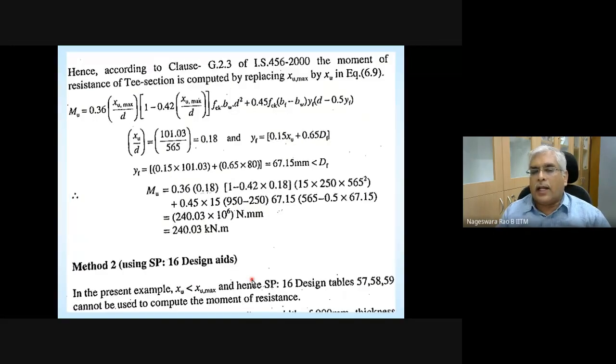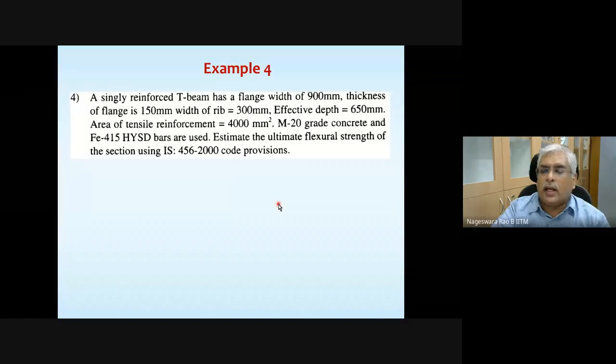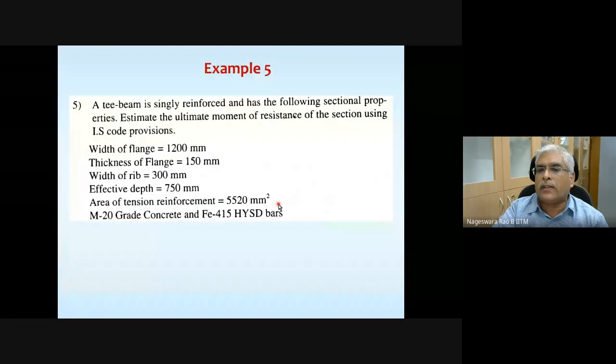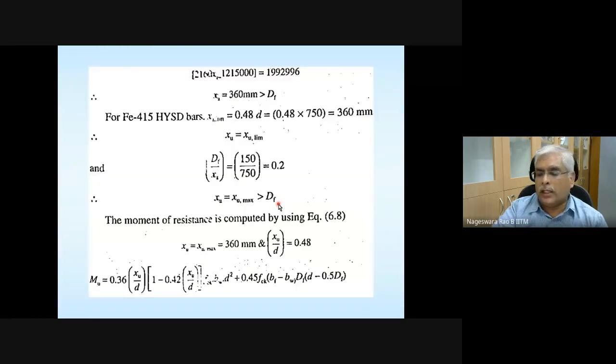Then you can calculate your limiting moment of resistance. Any questions? So this is about analysis. Example 4 and subsequent examples you can go through yourself. They're all self-explanatory. If you understood what I taught so far, you should be able to understand them very easily.